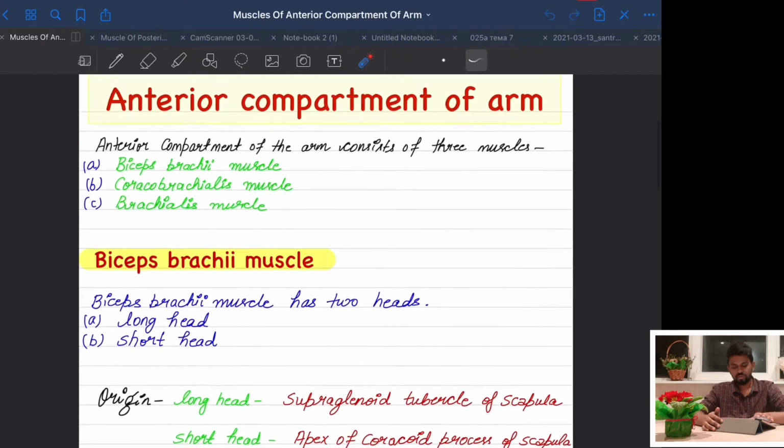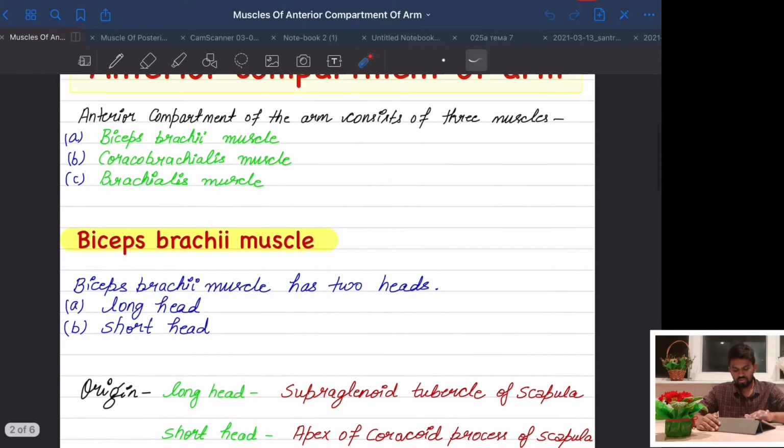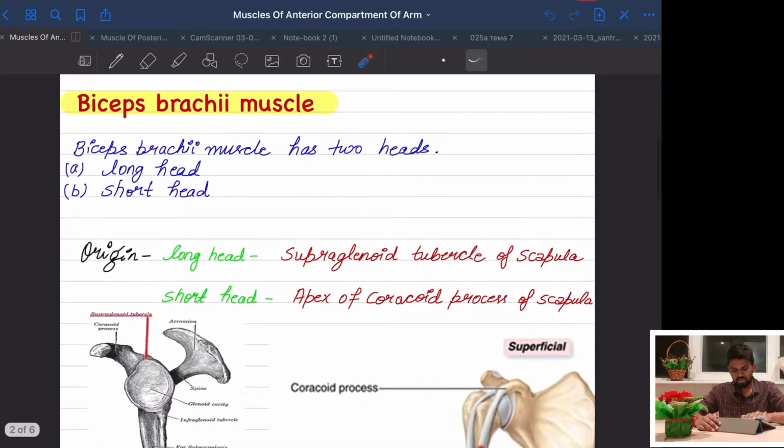Now, the anterior compartment of the arm consists of three muscles: firstly the biceps brachii muscle, secondly the coracobrachialis muscle, and the last is the brachialis muscle. So first biceps brachii, second coracobrachialis, and third brachialis muscle. We will talk at length about these muscles individually.